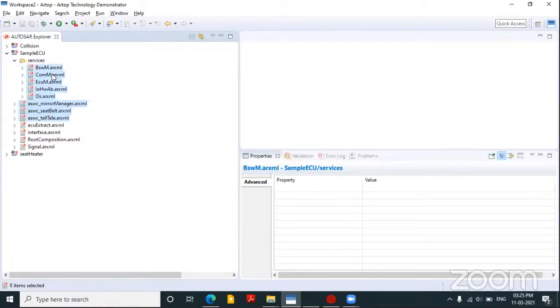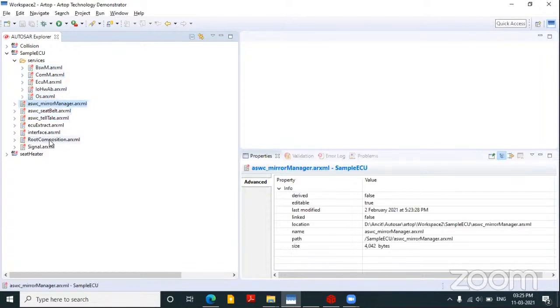Now we need to create an ECU extract for this particular ECU. How we are going to start is, first we need to create a root composition with these ASWCs. As Karthik was showing, we'll have multiple ASWCs inside one application component or application layer.